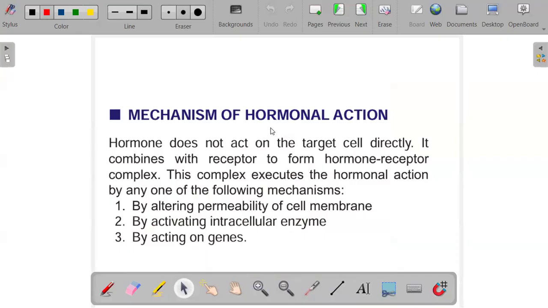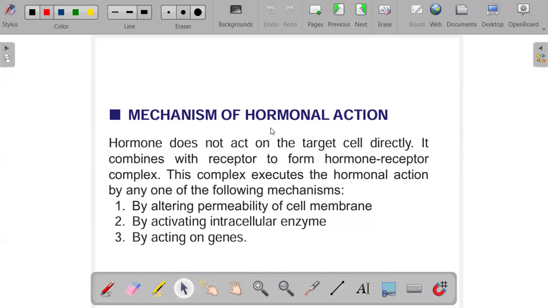So hormones, as we say, do not act directly on the target cell. So it has to combine with a receptor to form a hormone receptor complex. So this complex that it forms is the one that executes the hormonal action by any one of the following mechanisms. So after you have formed this complex, what happens next?